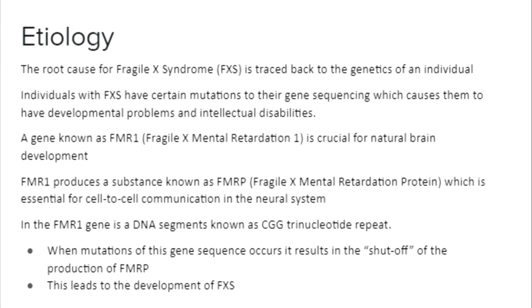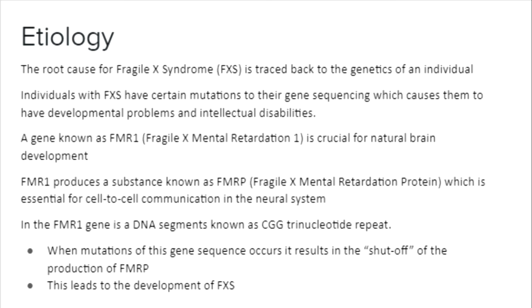Now we will be moving on to the etiology of Fragile X syndrome. The root cause for Fragile X syndrome is traced back to the genetics of an individual. Individuals with FXS have certain mutations to their gene sequencing which causes them to have developmental problems and intellectual disabilities. A gene known as FMR1, also known as Fragile X mental retardation 1, is crucial for natural brain development.